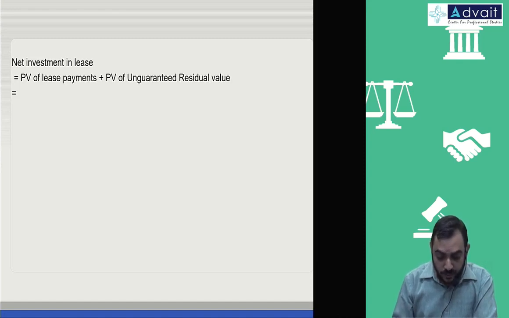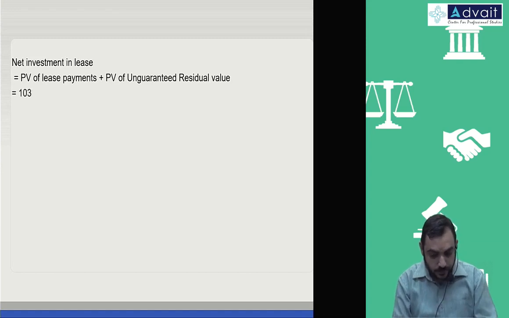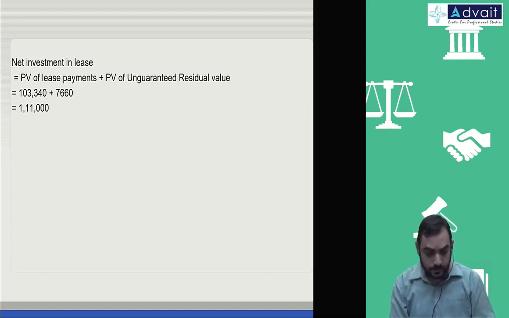So the present value of lease payment is 103,340 plus 7,660. That comes to 111,000.